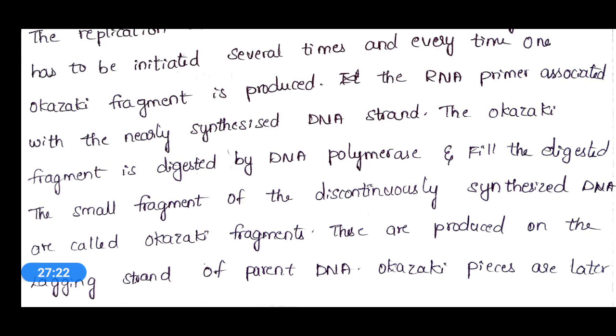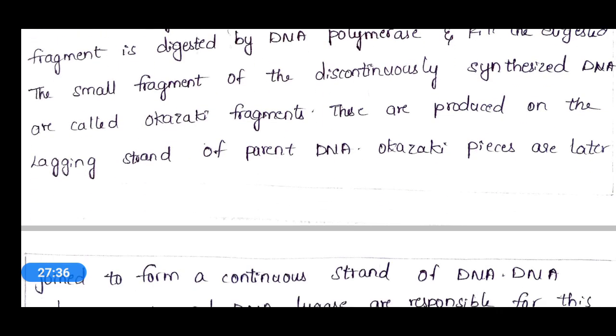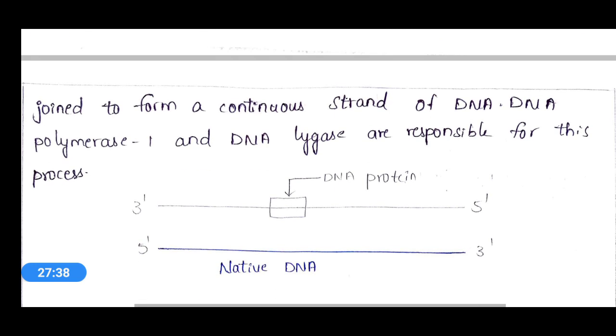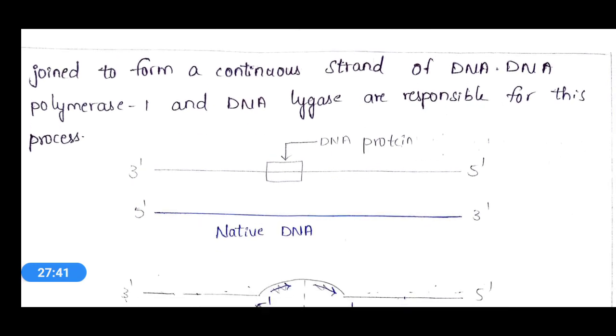Okay, that means here DNA polymerase will act on these Okazaki fragments. Small fragments of discontinuously synthesized DNA are called Okazaki fragments. These are produced on the lagging strand of the parent DNA. These Okazaki pieces are later joined to form a continuous strand of DNA. DNA polymerase 1 and DNA ligase are responsible for this process.